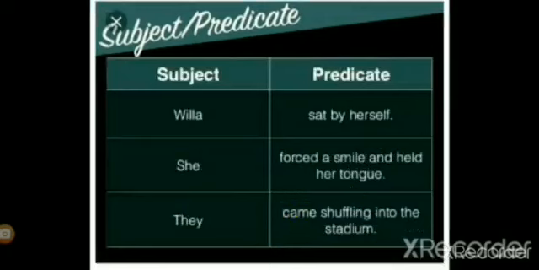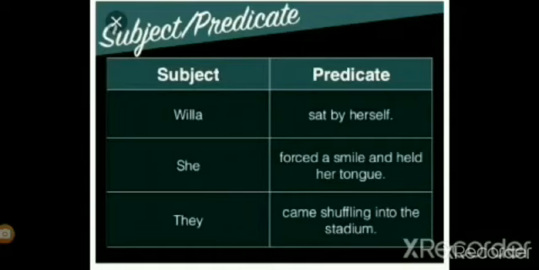Now look at the examples. Villa sat by herself. Villa is a noun. The noun is our subject, and the rest of the sentence is our predicate. Now, sat by herself: sat is our verb. So a predicate always contains a verb.